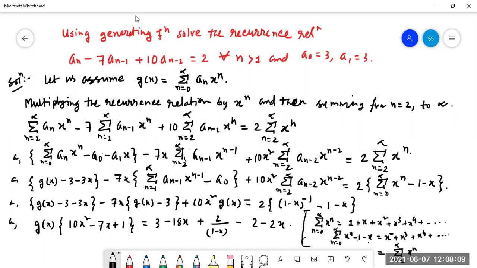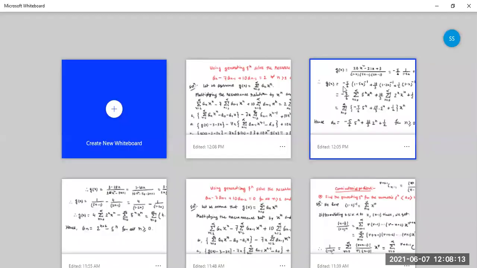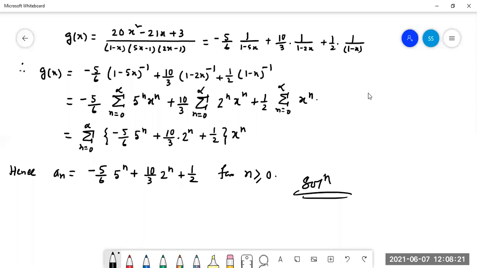When we got the value of g(x), look at the next slide. When we got the value of g(x), then we have to make the partial fraction. Here partial fraction is not done; I am just putting the result of this partial fraction. Value of a is minus 5 by 6, value of b is equal to 10, and value of c equal to half. So I have not done everything here, right?